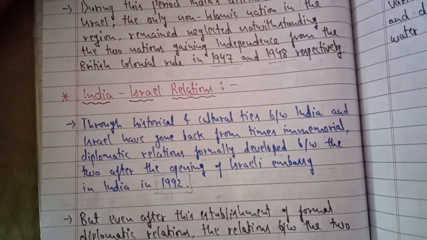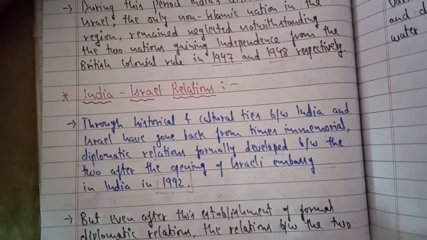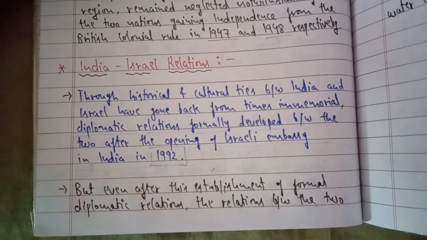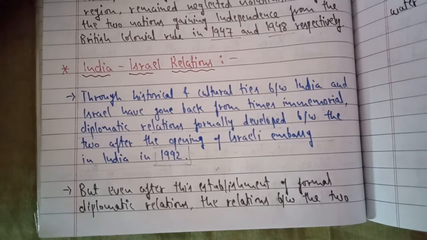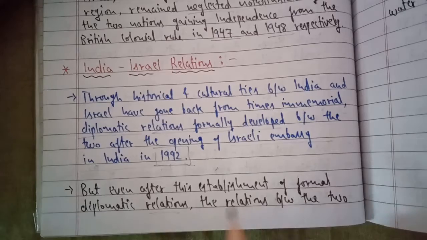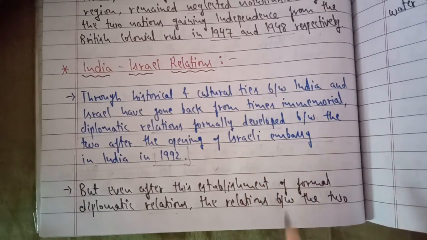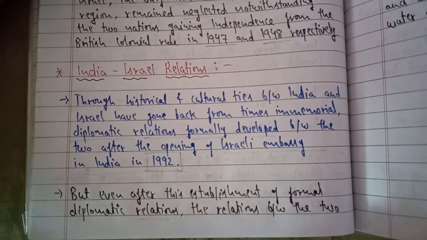Diplomatic means there still were not very good contacts, but at least they were now in connection with each other. After 1992, the relations and connection between these two countries started taking place. It was about to develop now. But even after the establishment of formal diplomatic relations, that is the Israeli embassy, the relations started gaining firmness, yet there were still not very good ties. At least they were connected.